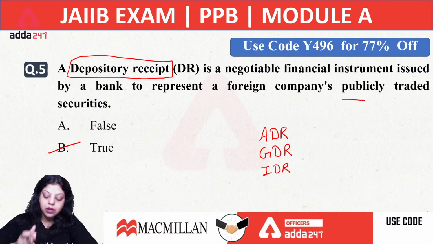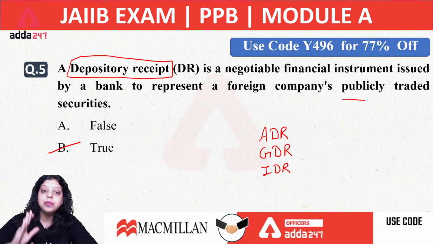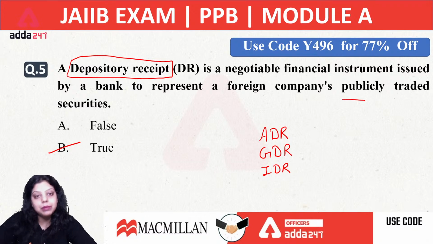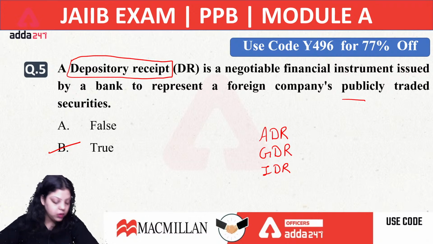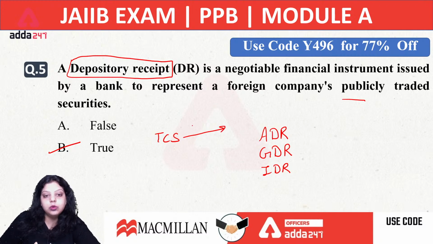financial instruments which are issued by a depository bank. It represents a foreign company's security in another country. For example, let's say we have TCS. TCS is our Indian company. Now TCS wants to issue its shares in the foreign market. What does TCS have to do? TCS has to go to the depository bank, and this depository bank will issue the security of TCS in the foreign market, and that will be known as ADR and GDR.